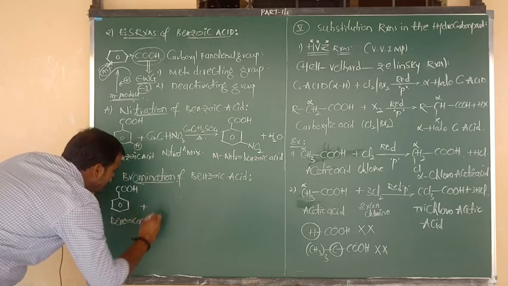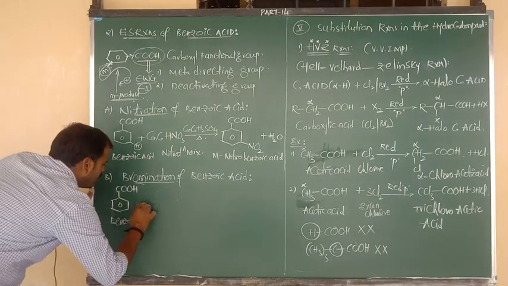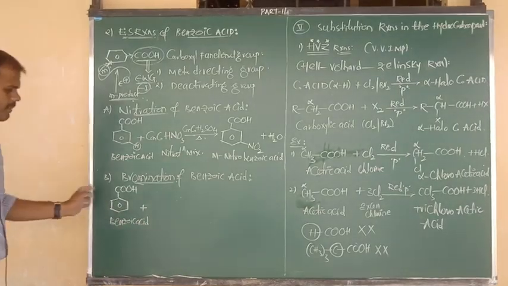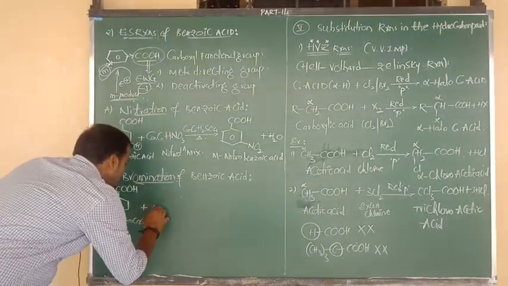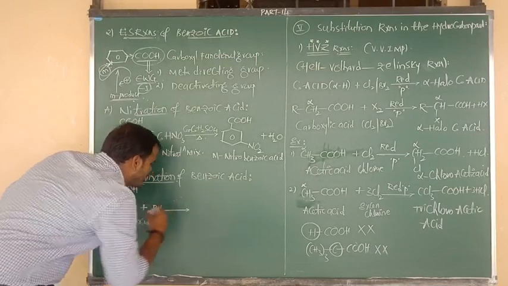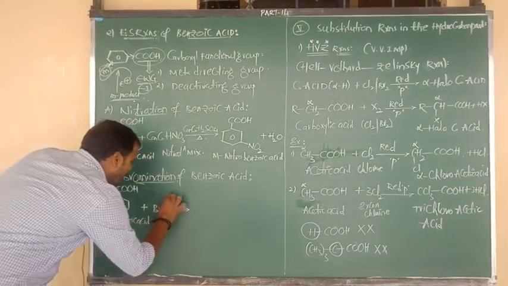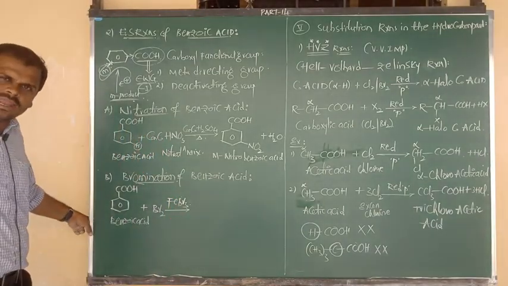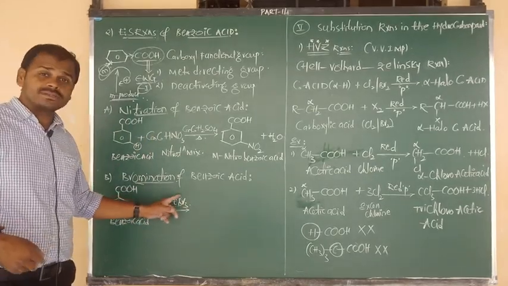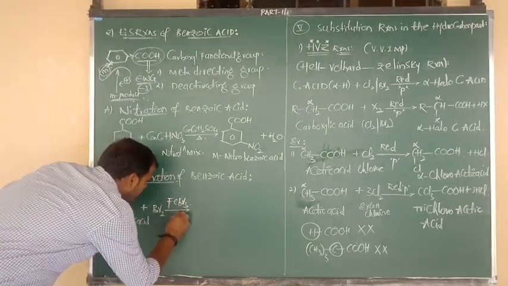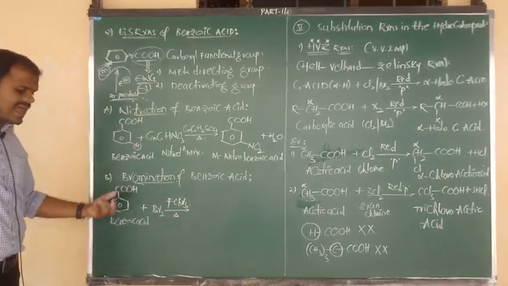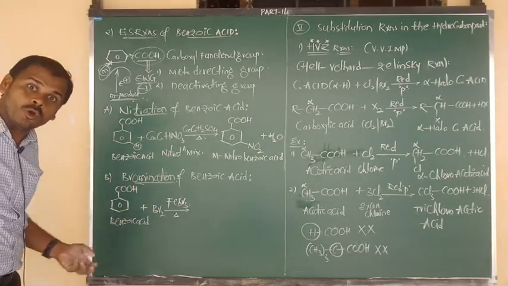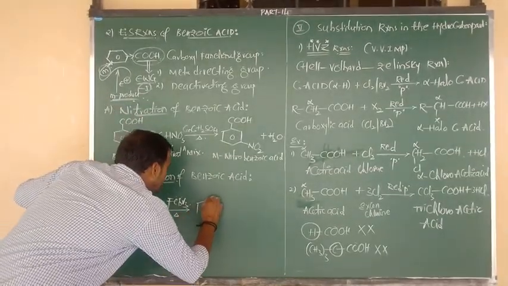Such benzoic acid upon reaction with bromination, or halogenation, upon reaction with bromine. The reaction with bromine takes place in the presence of ferric bromide, FeBr3, or you can write Cl2 in the presence of FeCl3. So benzoic acid on reaction with bromine in the presence of ferric bromide forms the product.